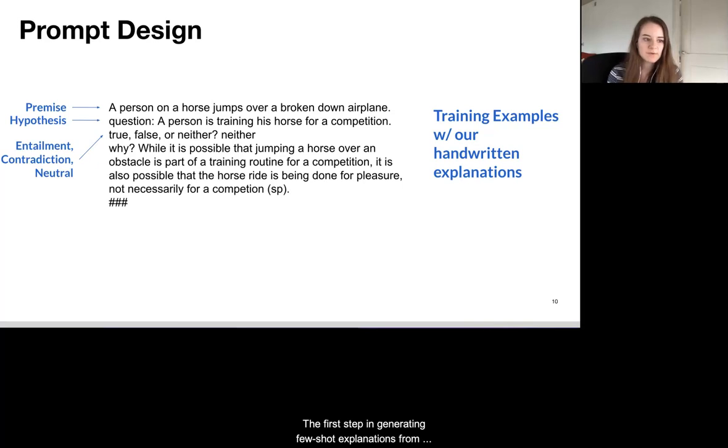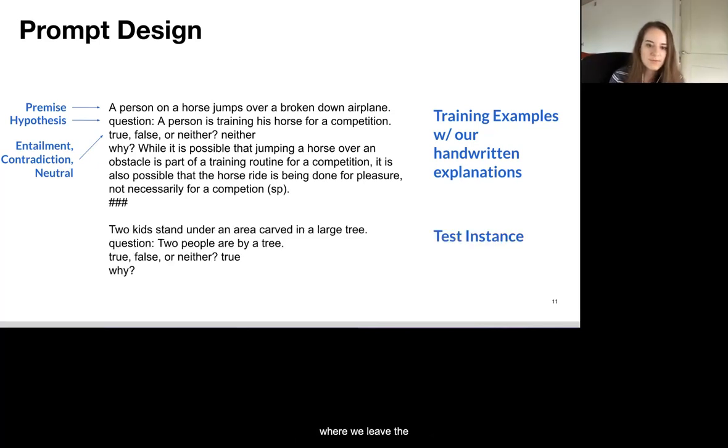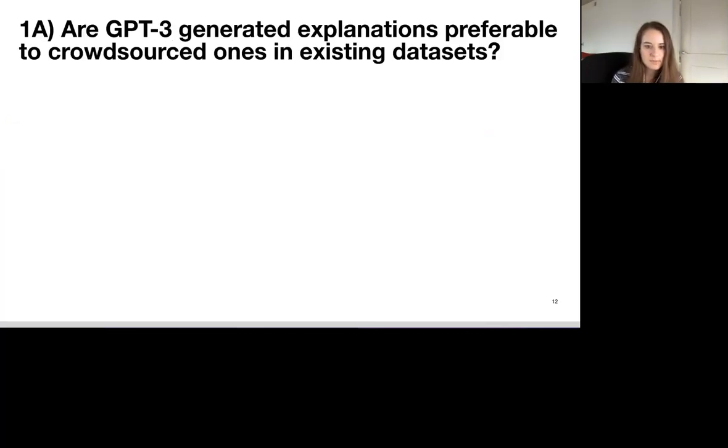The first step in generating few-shot explanations from GPT-3 is to collect predictions from the system. We input some number of training examples with a gold label as well as a human-written explanation written by either ourselves, the authors, or from the crowdsourced datasets. After some number of randomly selected training examples, usually 8 to 24, we append a test instance where we leave the input blank after the word why, conditioning the model to generate an explanation.